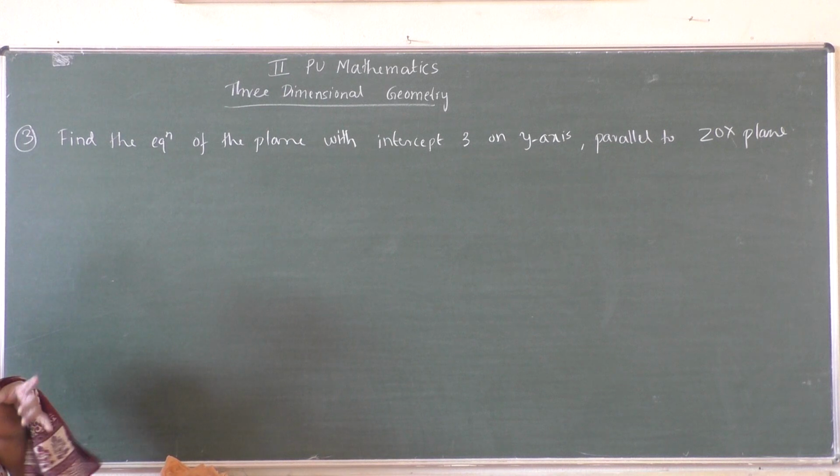See, you have to find the equation of the plane with the intercept 3 on the y-axis. So the y-intercept is given, and the plane is parallel to the ZOX plane.